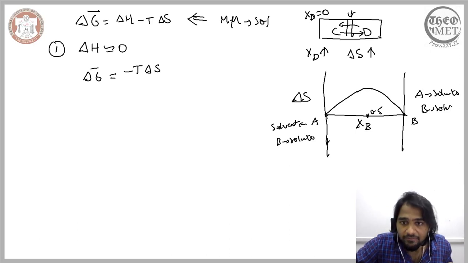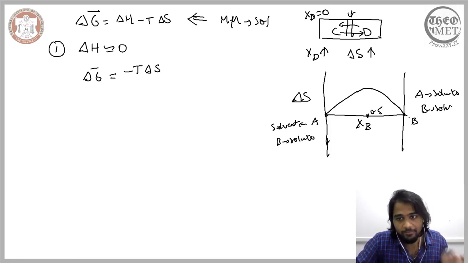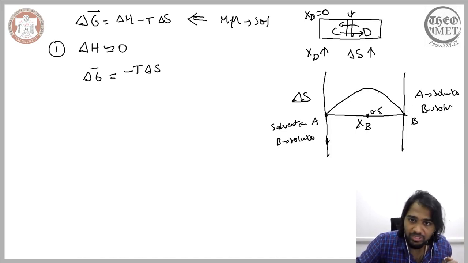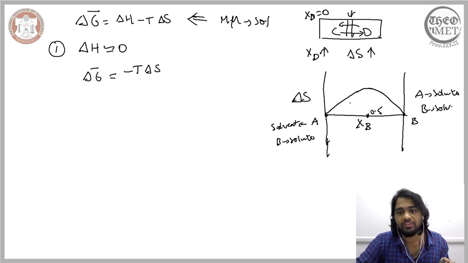So when you start from here and here simultaneously, the increase will rather be symmetric and it will terminate at this point. So you will get a trend like this. When you start from here, A is the solvent and you keep on adding the alloying element and the entropy keeps on increasing. At the same time, you consider this extreme, wherein B is the solvent. You keep on adding the alloying element, the entropy correspondingly keeps on increasing. You reach this point here.